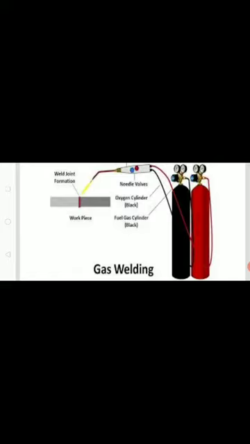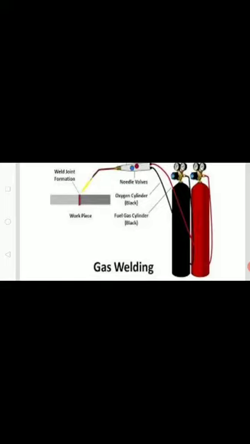Then coming to the welding torch, this consists of a mixing chamber and a nozzle at its end. The mixing chamber mixes the gases in the required proportions, and the nozzle delivers the required amount of gases at its tip. It also has a needle valve or gas valve, which allows the required amount of gases from the cylinder to the mixing chamber.